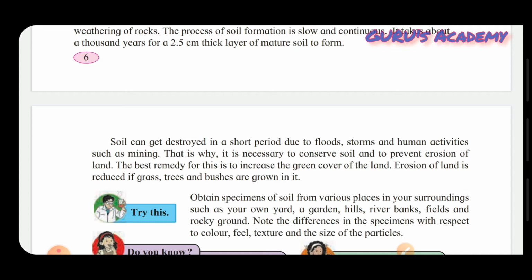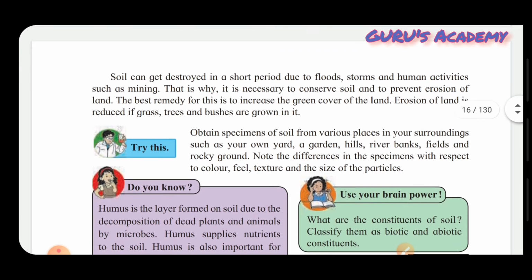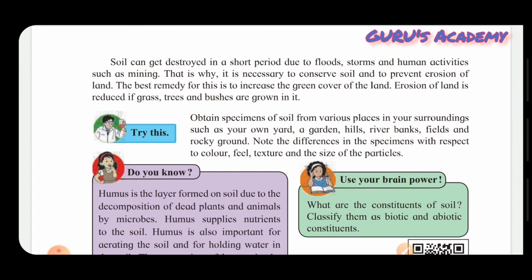You all know what erosion means? Erosion means destroying. So to prevent destroying of land, it is necessary to protect it. The best remedy for this is to increase the green cover of land. Erosion of land is reduced if grass, trees, and bushes are grown on it. So you all have understood the importance of soil. If there is no green cover on land, erosion of soil can happen. And if we want to decrease the erosion of soil, we need to grow trees on it.